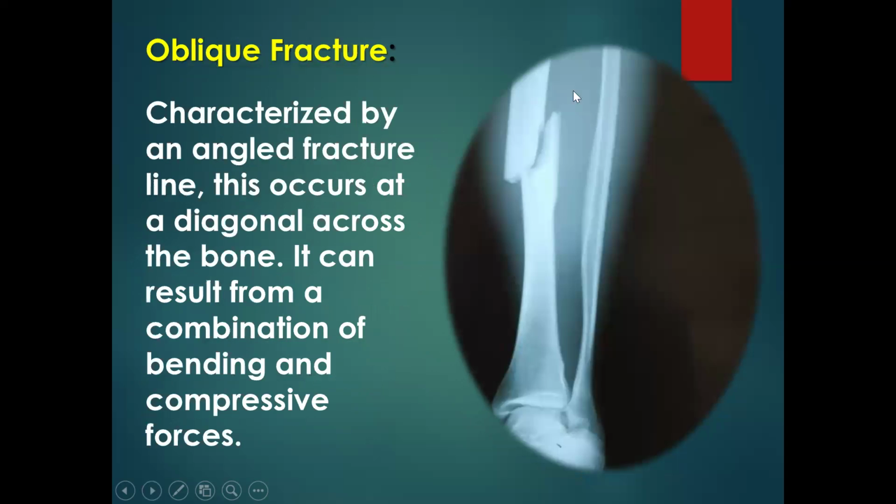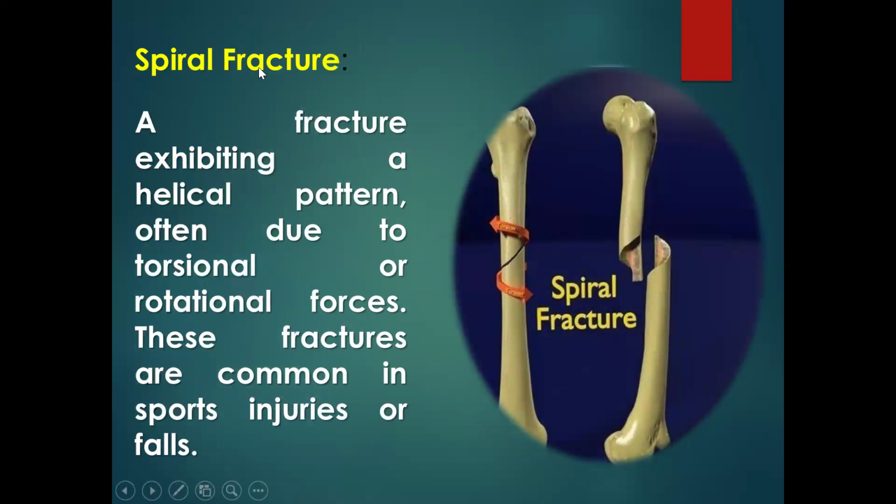An oblique fracture cuts this way. See, it's an oblique fracture. Then you have the spiral fracture. A spiral fracture has a helical pattern. Look at what happened here, look at how this one broke. It's a spiral fracture, and usually from rotational forces.